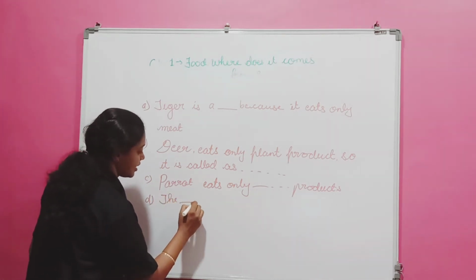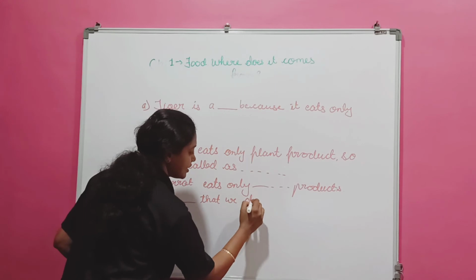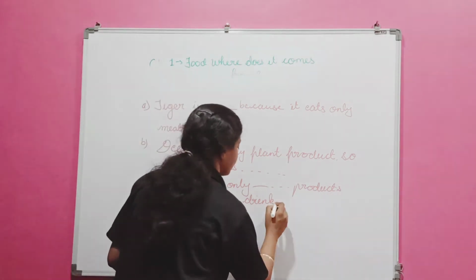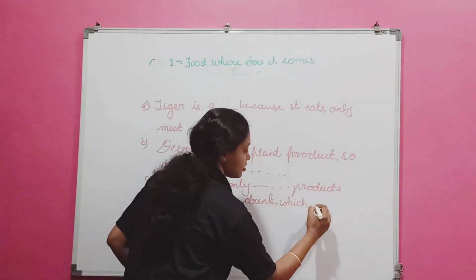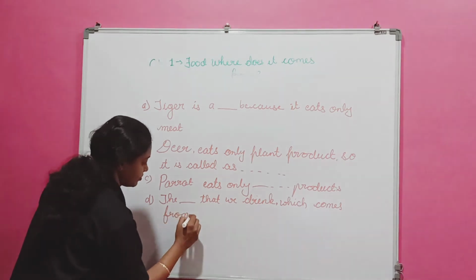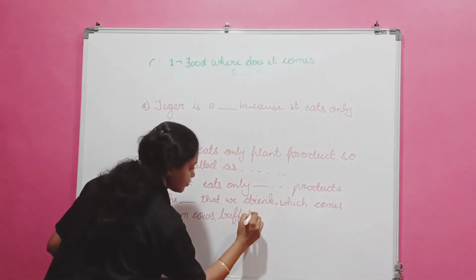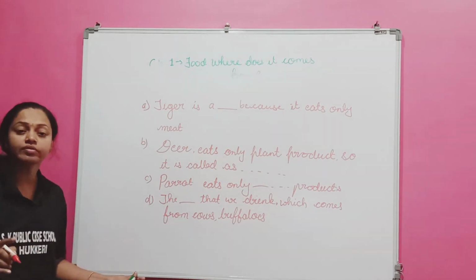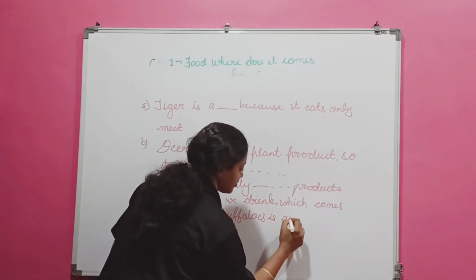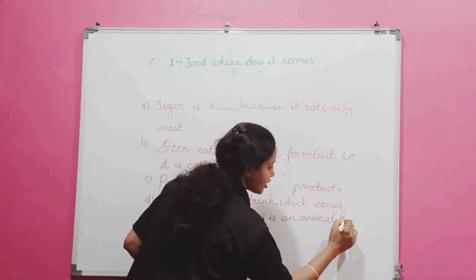The dash that we drink, which comes from cows, buffaloes, goats, is an animal product.